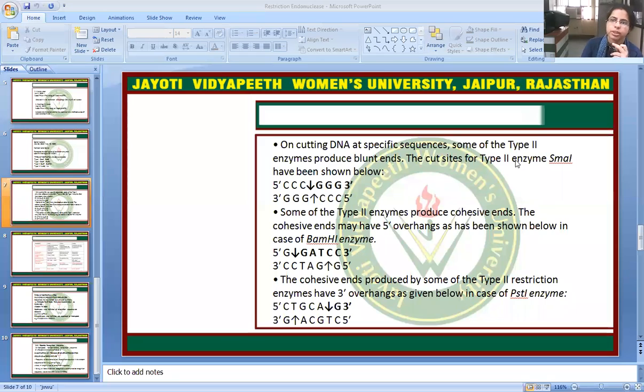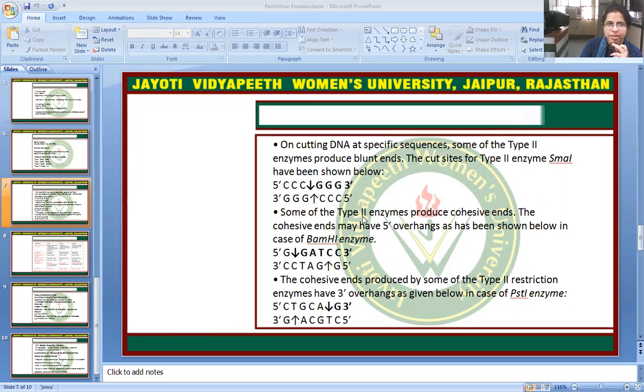On cutting DNA at a specific sequence, some of the type 2 enzymes produce blunt ends. The cut site of the type 2 enzyme SmaI has been shown below. Here you can see that SmaI will cut blunt end, CCC, then cut, and GGG. Here a cut will be generated by SmaI.